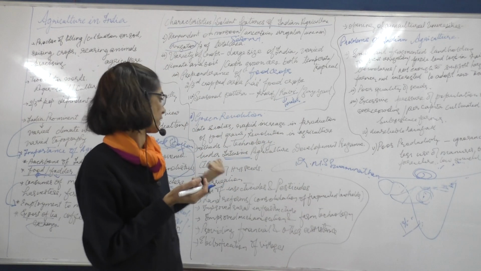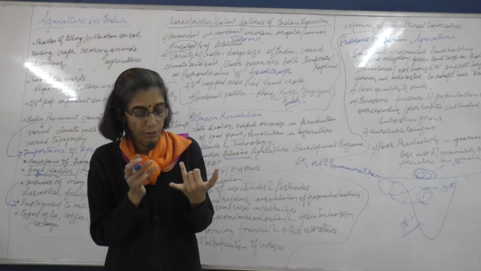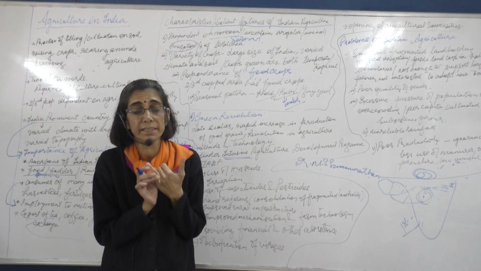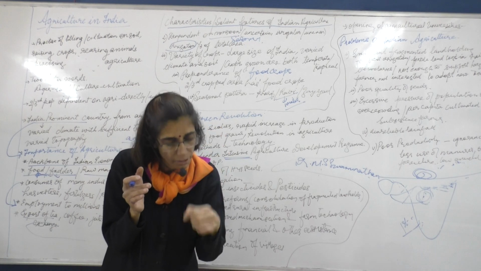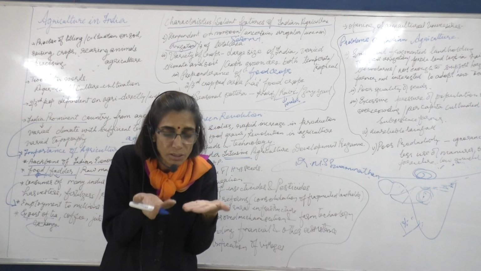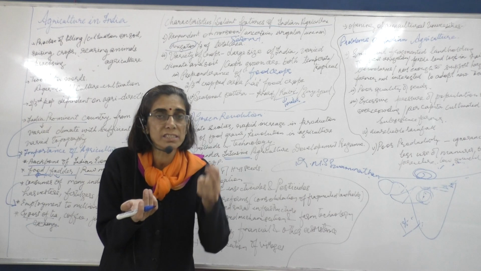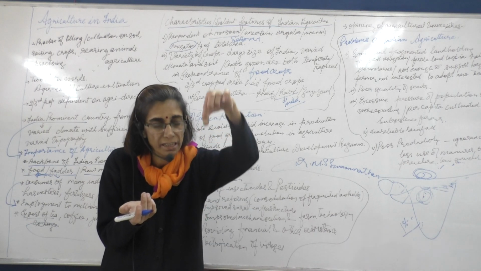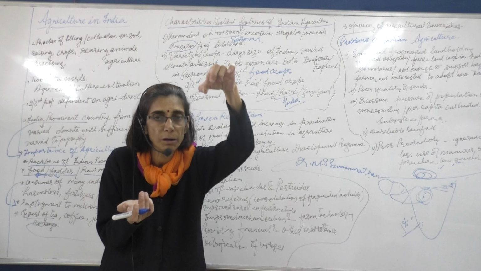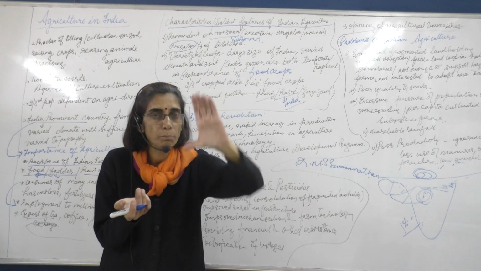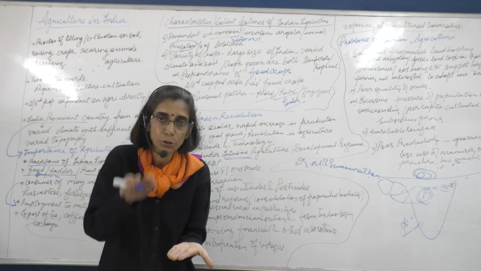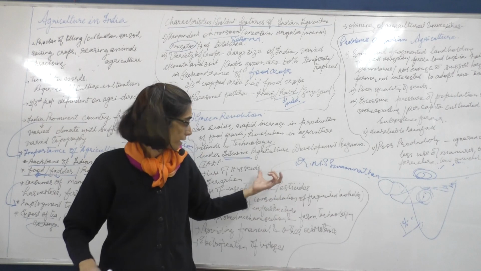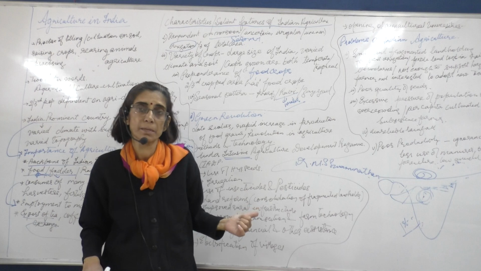Now, what kind of technologies were brought in? They brought in use of high yielding varieties of seeds. We are saying the seeds are such that they will give a good amount of yield, good amount of production. The chances of a seed not growing up as a plant are less in HYV seeds.